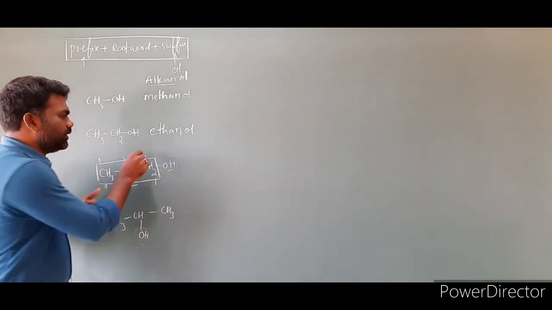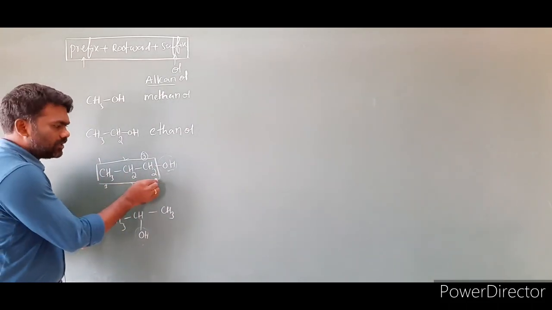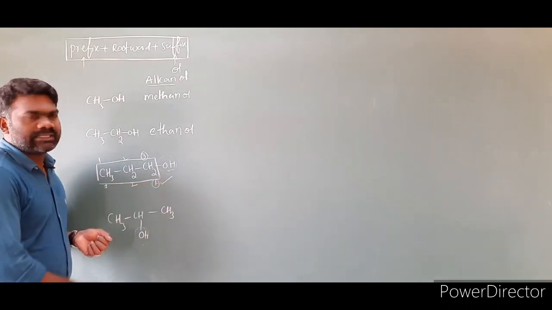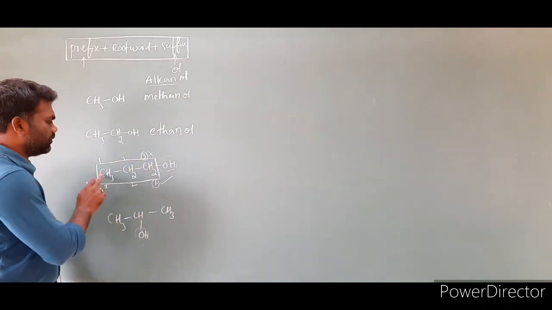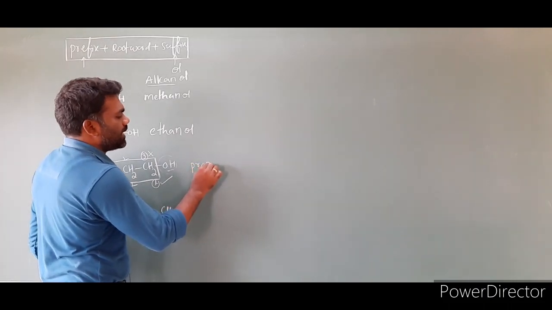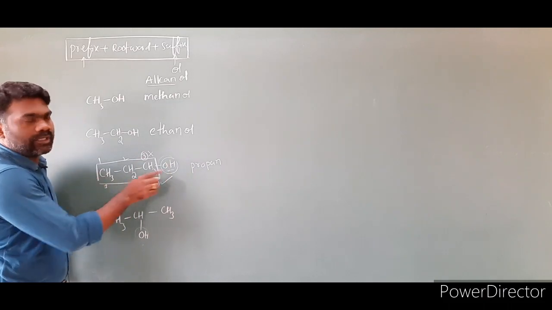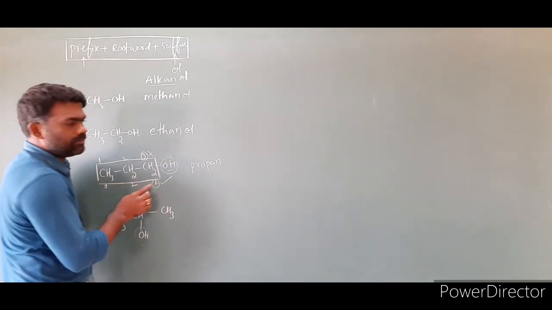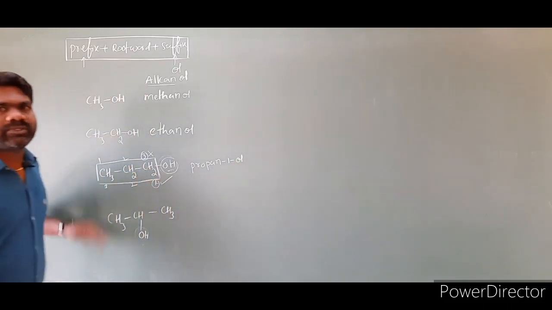From this direction OH got third position. From this direction OH got first position. So this numbering is correct, this numbering is incorrect. Now we have to write the name. 1, 2, 3. 3 carbons are there. We have to write the alkane, which is propane. Where the OH group is present, we have to take its number. Where is it present? First carbon. Then propane-1-ol. This is the name of this compound.